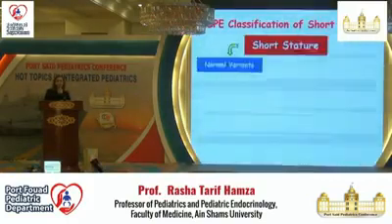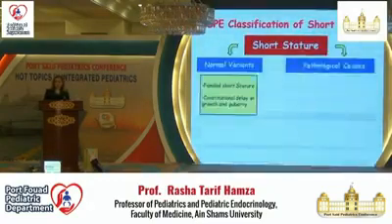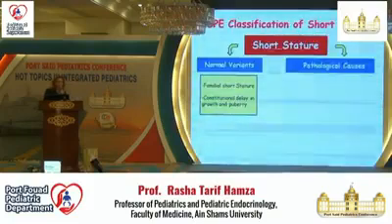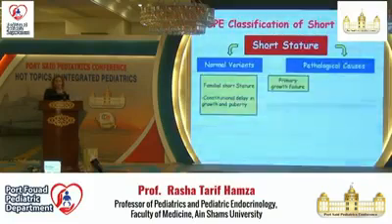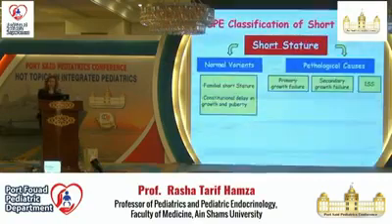Short stature is classified into either normal variants or pathological causes. The normal variants include familial short stature or constitutional delay in growth and puberty. Pathological causes include either primary growth failure, secondary growth failure, or idiopathic short stature when we cannot find a cause.